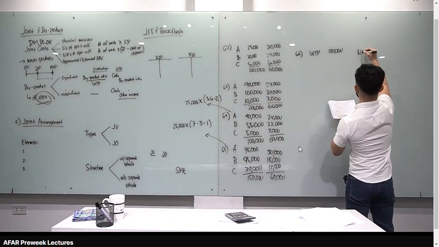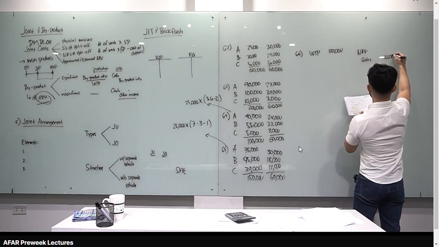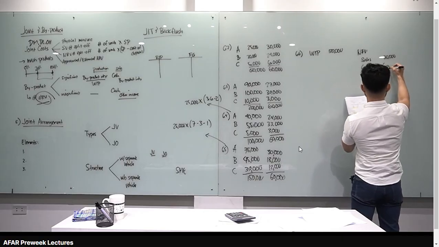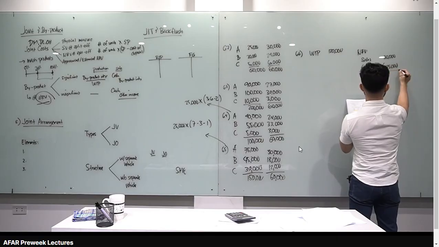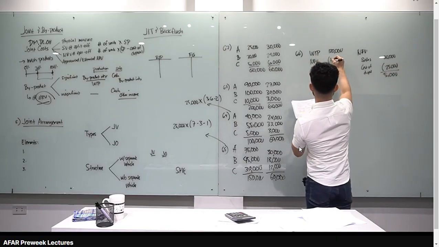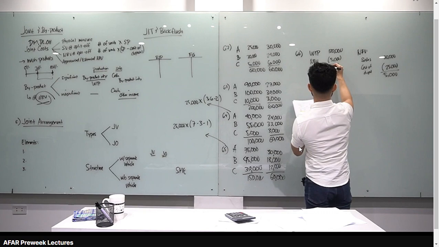Ito isosolve. Meron kang selling price sales, which is 30,000. And meron kang cost of disposal. How much yung cost of disposal natin? Meron kang 10,000 na marketing, production of 15, 25,000. Therefore, ang NRV of the byproduct is 5,000. Yun yung tatanggalin natin dito. NRV of the byproduct, 5,000. Therefore, yung WIP mo sa main product, sa gasoline, is 115,000.